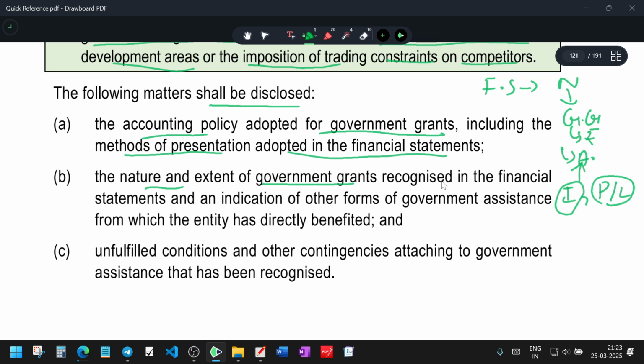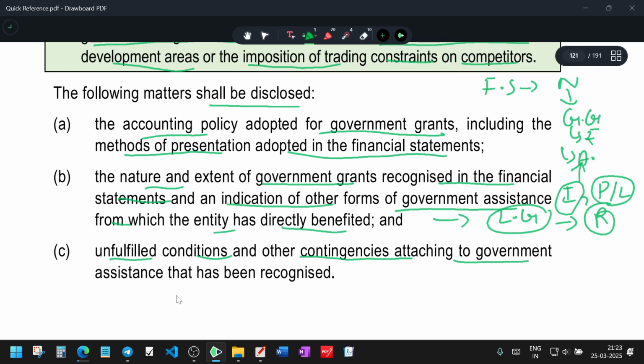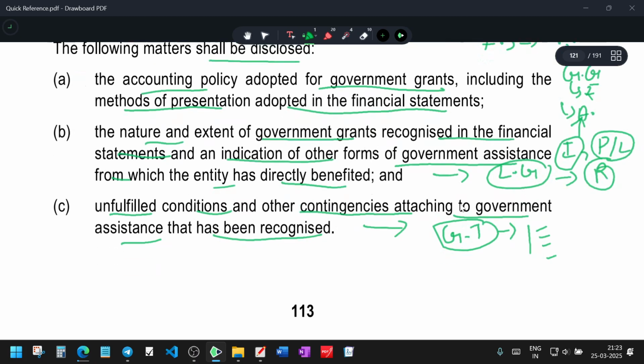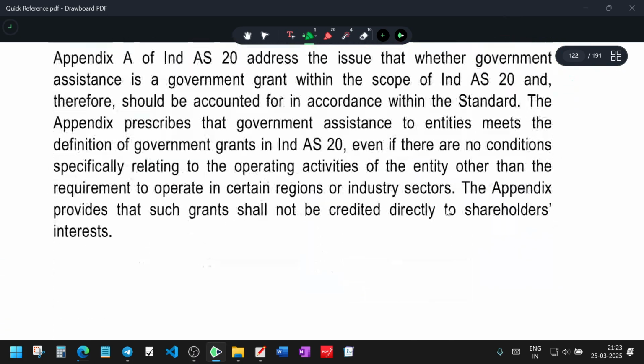The nature and extent of government grants recognized in the financial statements and an indication of other forms of government assistance from which the entity has directly benefited. So, the list of government grants and how you have recognized them, you should mention. Unfulfilled conditions and other contingencies attached to the government assistance that has been recognized: you should say these are the contingencies attached to the government grant, and these are being done. This is going to be fulfilled next year. That is also to be said in the government grant.